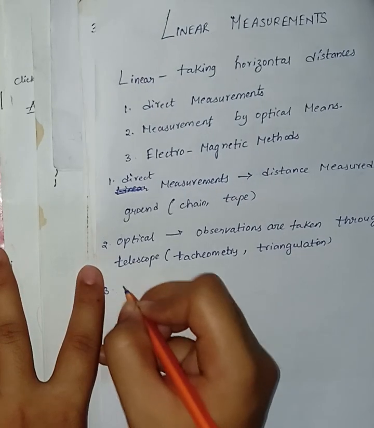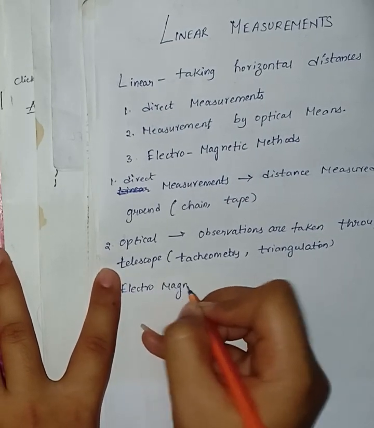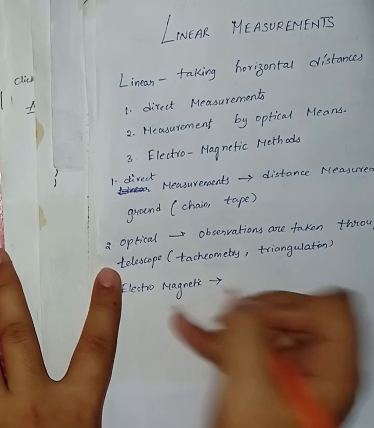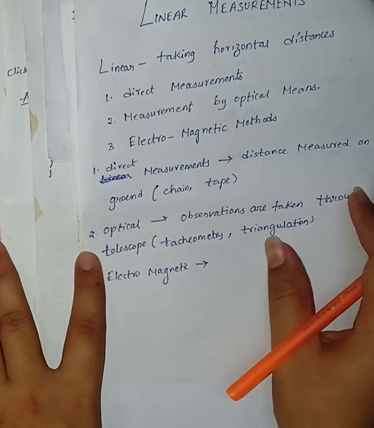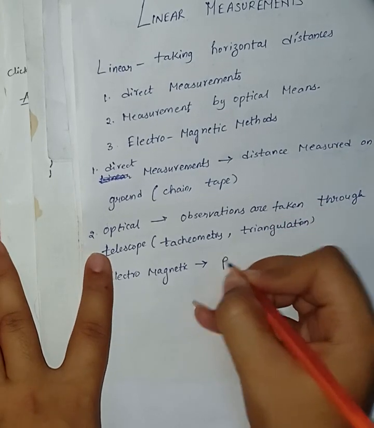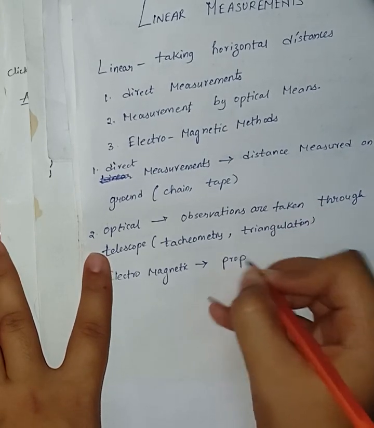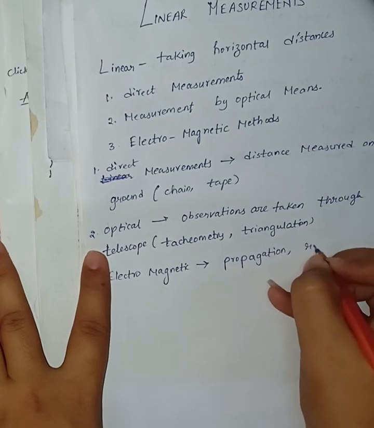And third is electromagnetic methods. In case of electromagnetic methods, the distances are measured with instruments that rely on propagation, reflection and subsequent reception of either radio waves, light waves or infrared waves. In these, the observations are taken through propagation and reflection.